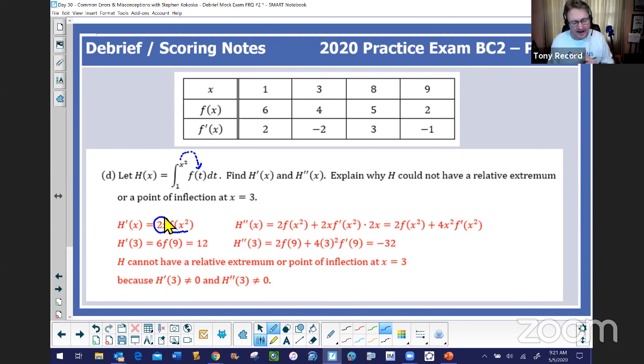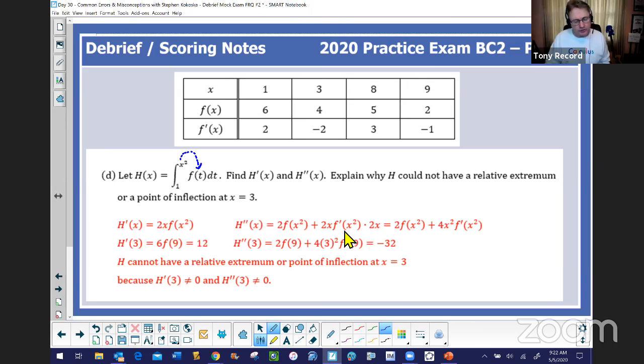Now for h double prime, we've got a special little treat here, because now that we've already tested you on the quotient rule and the chain rule, we get to see how well you know the product rule, because we do have a product, 2x multiplied by the f of x squared. So you can see how we've carried that out pretty effectively here with the derivative of our first term times our second, plus our second term. And then once again, the derivative of that second term does produce yet another chain rule.